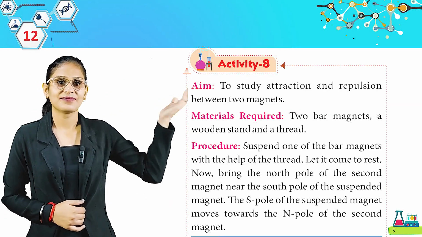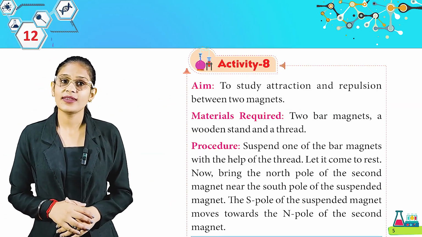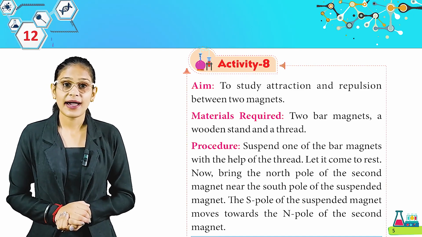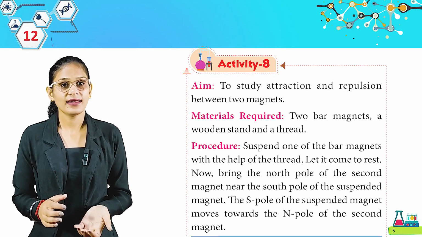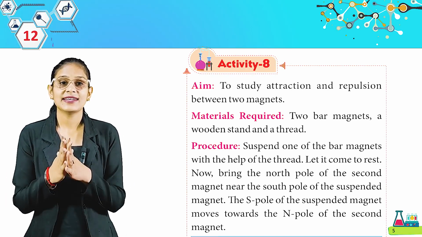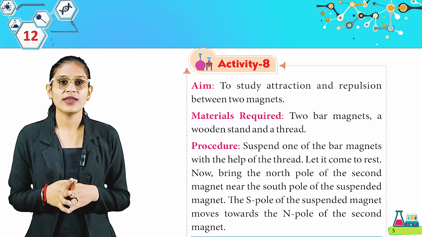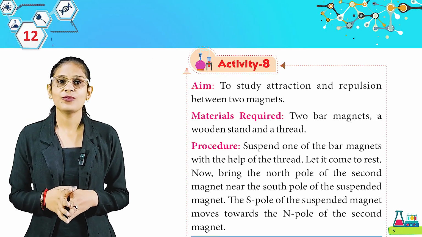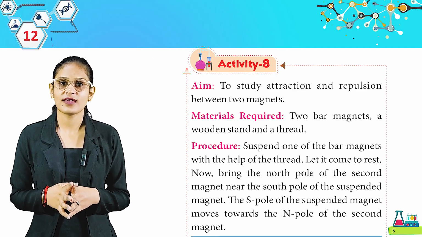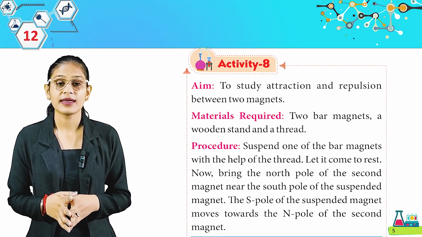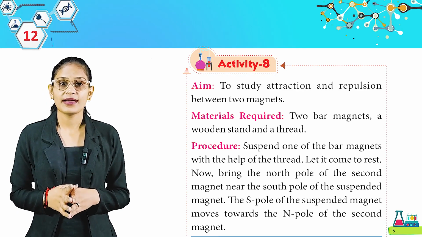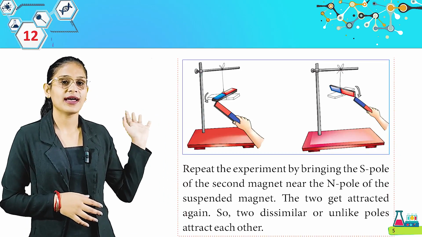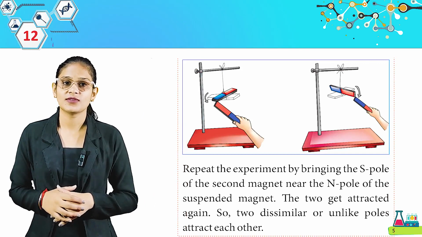Activity 8. Aim: to study attraction and repulsion between two magnets. Materials required: 2 bar magnets, a wooden stand and a thread. Procedure: suspend one of the bar magnets with the help of the thread. Let it come to rest. Now, bring the north pole of the second magnet near to the south pole of the suspended magnet. The south pole of the suspended magnet moves toward the north pole of the second magnet. Look at this picture. That's how you have to do this activity.